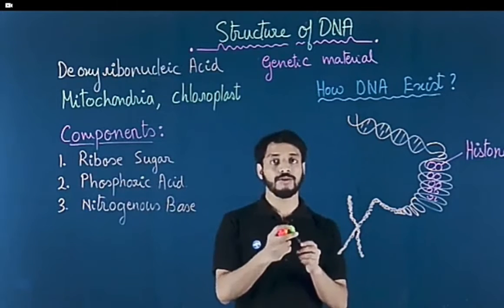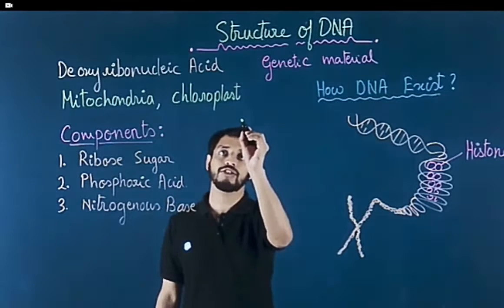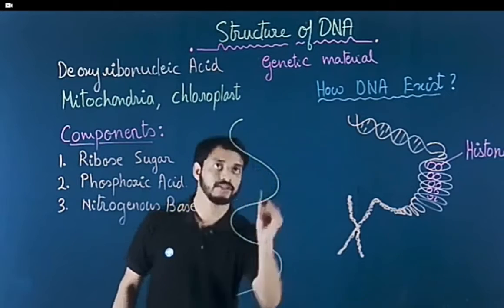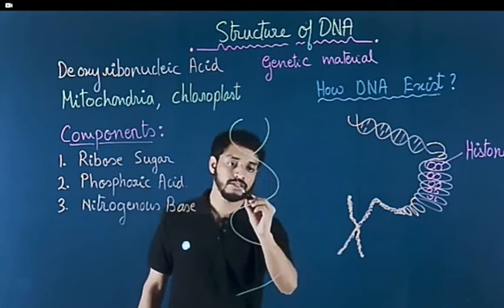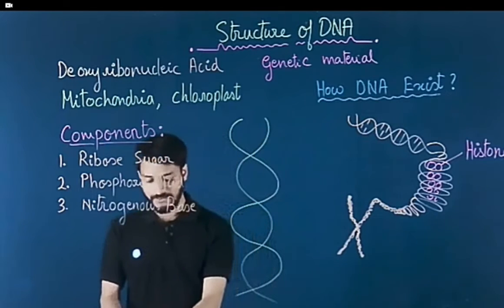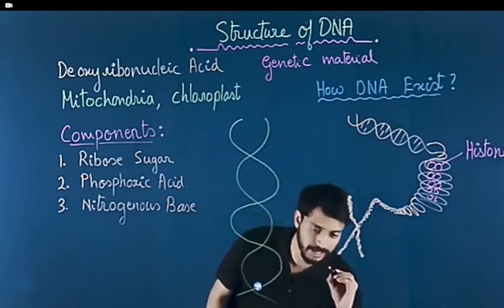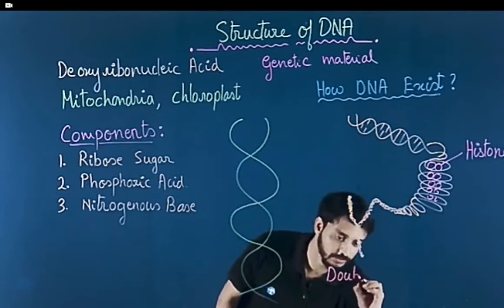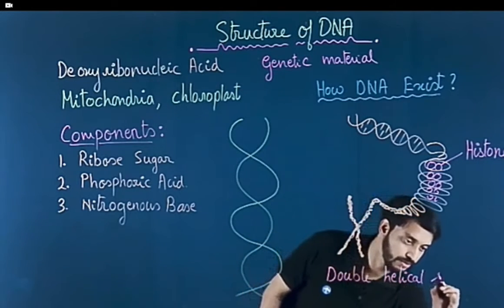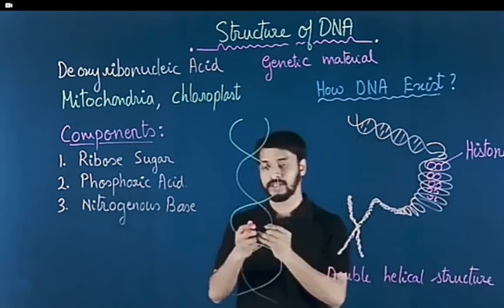Now let's try to draw the structure of the DNA which we were trying to draw here. Okay. If you open up the structure of DNA, it somewhat looks like this. So you see there are two strands. Okay. And very importantly, you should remember this, that it is a double helical structure. Okay, it is a double helical structure.